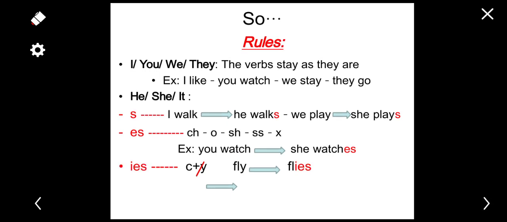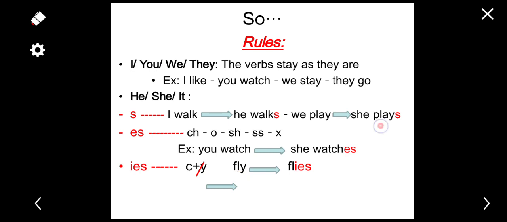Here we add IES, but we don't just add it. We replace it, by the way. We remove the Y and we replace it with IES. But when do we do that? We do that when we have consonant plus Y, like fly becomes flies. We remove the Y and we replace it with IES, only when we have consonant plus Y.